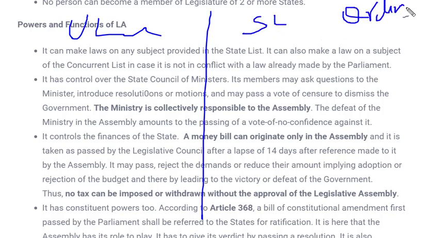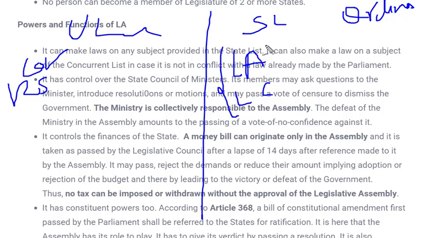So how is this ordinary bill passed in both the houses? As we saw in the case of Parliament, which is the union legislature, this ordinary bill could be passed in any of the houses. What were the houses? Lok Sabha and Rajya Sabha. In this case, what are the houses? This is Legislative Assembly and Legislative Council. It's not necessary that a state will have both houses. Only 6 states have these 2 houses, or else most of the states are unicameral and consist of only the Legislative Assembly.